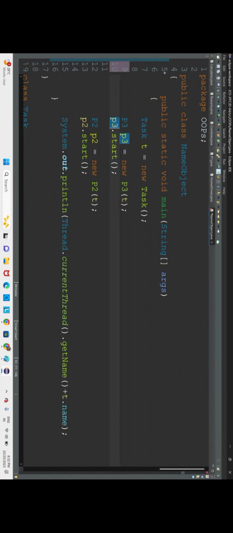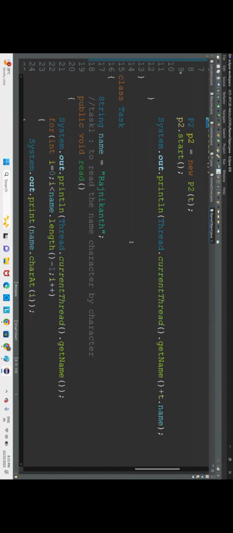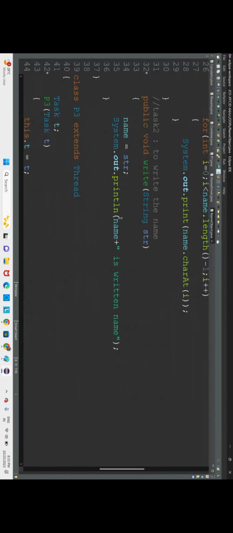Now let us start executing. Here if you are seeing execution, thread 0 is reading the name Rajnikant, and main method is reading the name Rajnikant, and Likita is the return name. Return name we are getting properly, but here we are not getting a proper output because there is no synchronization.